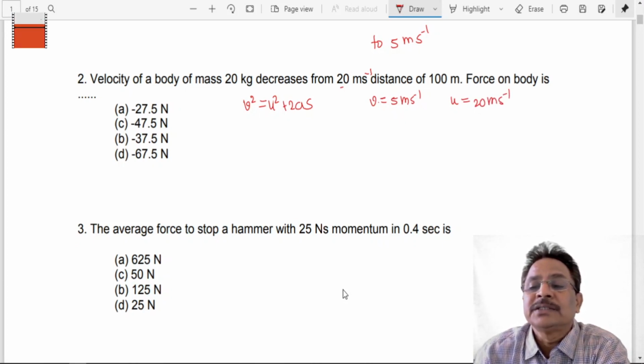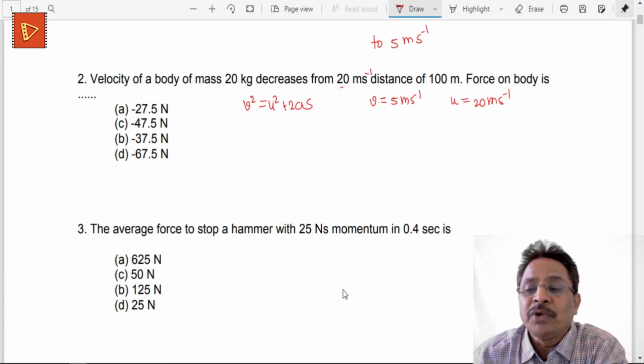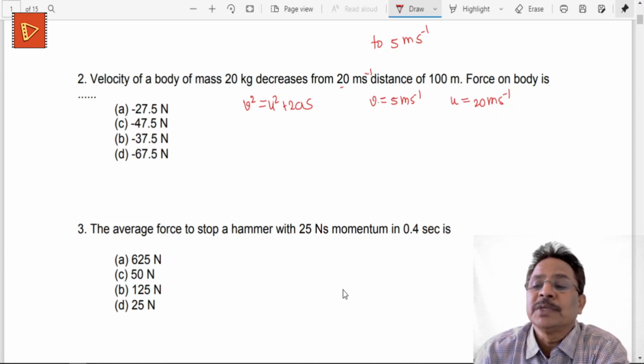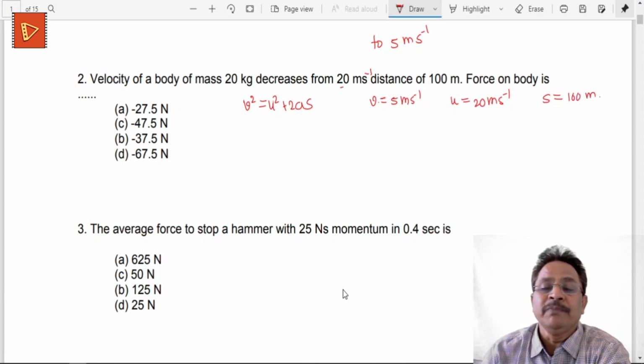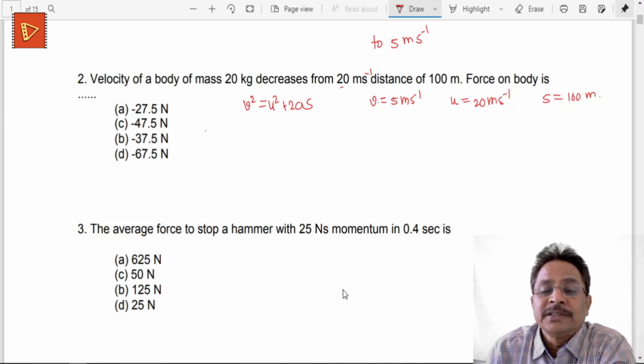The distance the object has traveled to reduce its speed from 20 to 5 meters per second is s equal to 100 meters. These are the numbers I have, and based on that I have to calculate the acceleration. So you can rearrange this formula.